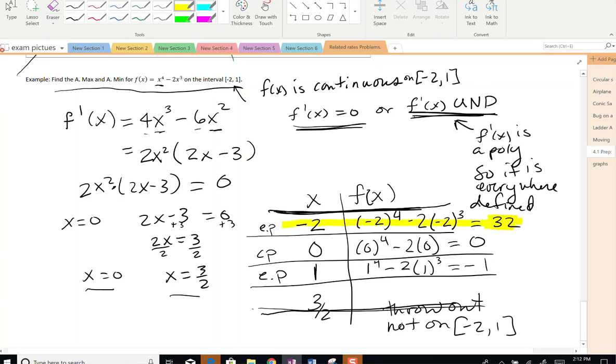So we have an absolute max. This value right here at -1 is a minimum. It's smaller than all the other values, so this is our absolute min. This one is neither.